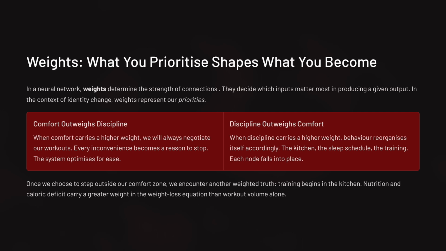If comfort has a higher weight than discipline, we will always negotiate workouts. If discipline has a higher weight than comfort, behavior reorganizes itself accordingly. Once we opted to get out of our comfort zone, in a further node, we come across the principle we often hear over how training starts in the kitchen, not the gym. Nutrition and caloric deficit plays a more important role in weight loss than our workout routine.